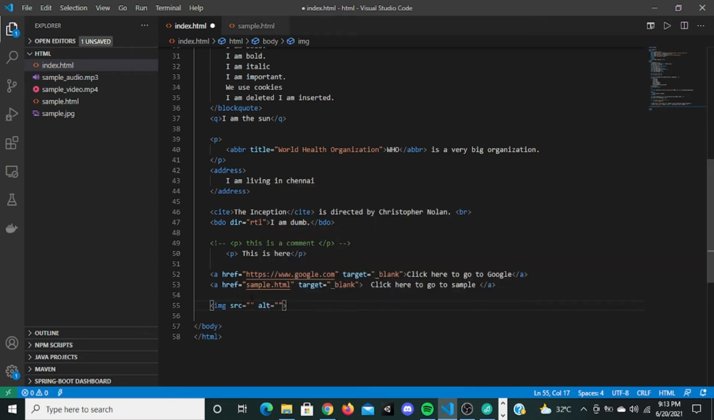So the first, the real meaning of attribute is, we are telling something to the browser. The attribute is something which is actually unique to a tag.